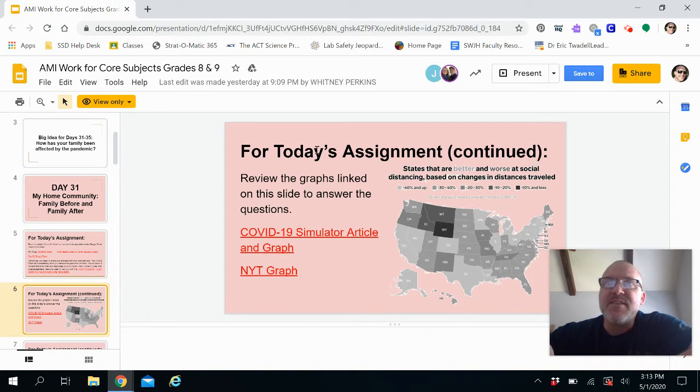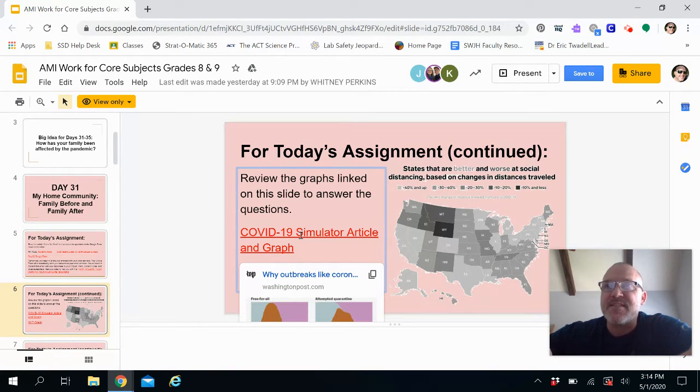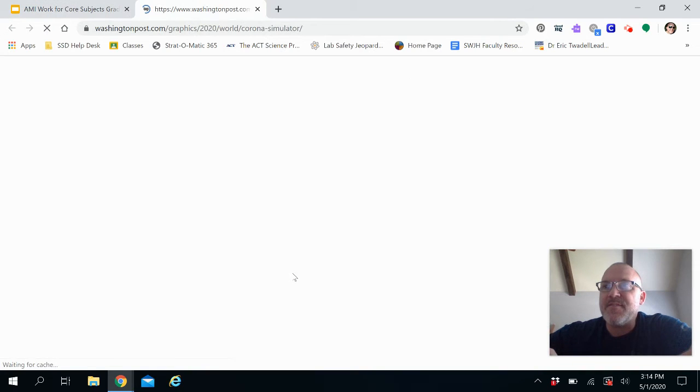All right. The next slide, you can see it's pink, so we're still working on day 31. It says review the graphs linked on this slide to answer questions. And then you have a diagram over here as well, states that are better and worse at social distancing based on the changes in distances traveled. So you can see Arkansas has done a pretty good job of maintaining that social distancing thought process. Okay, so these are links that you can go to and actually access. So I'm going to do that right now.